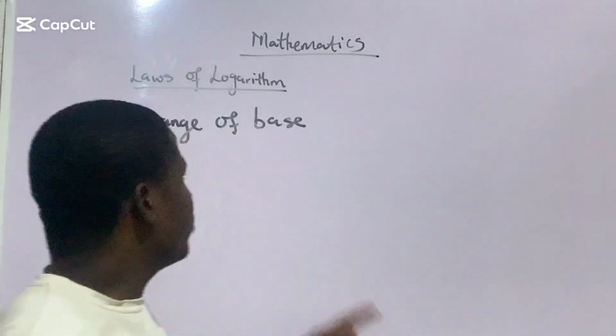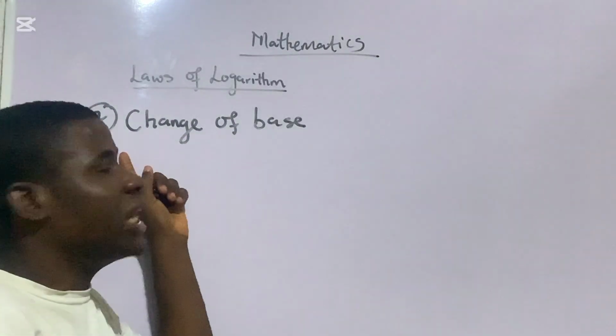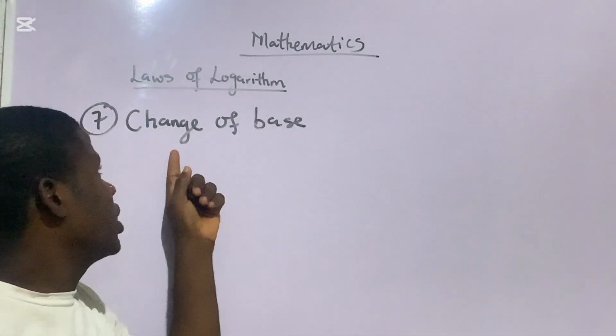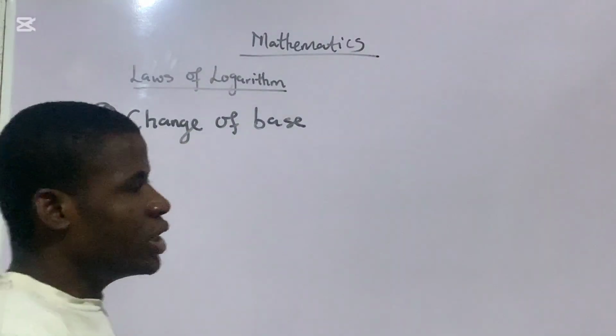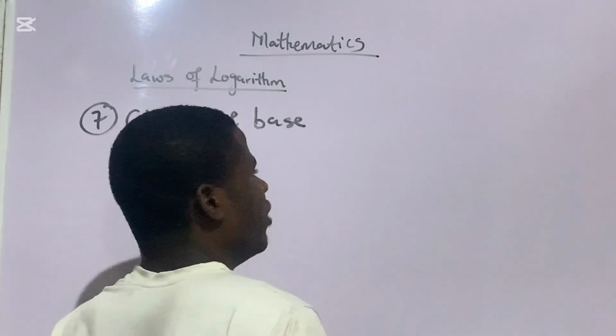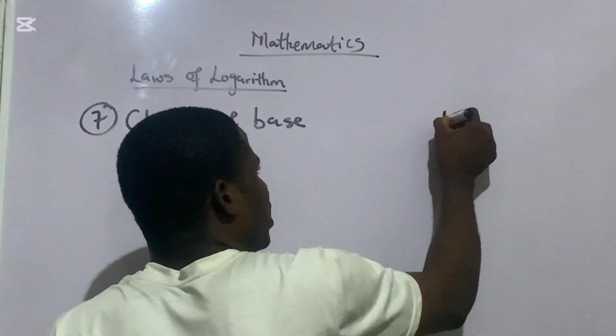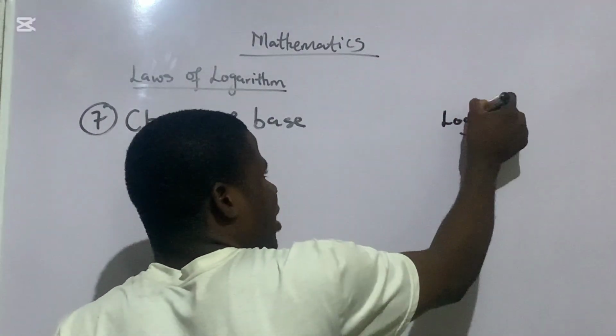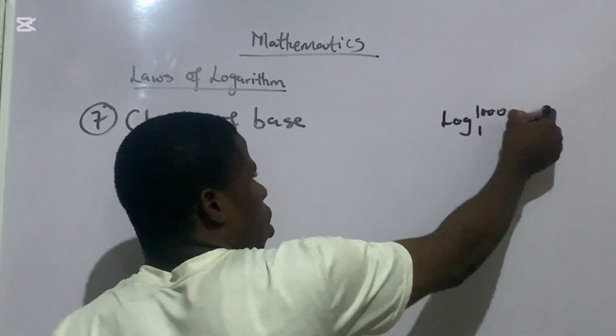Hi, in this video, we shall be looking at the last law of logarithm. Does it make sense? So we have change of base. Now, class, before I explain this change of base, watch out this question. If tomorrow someone asks you, logarithm of 1000 to base 1, what will be the answer?